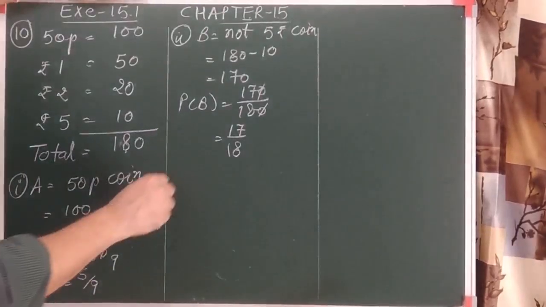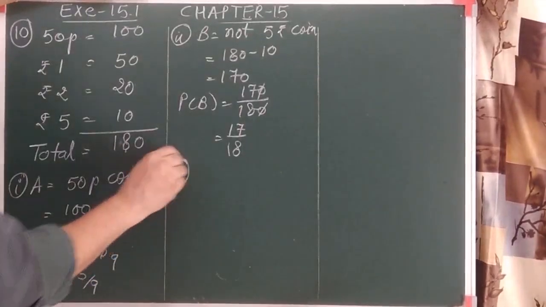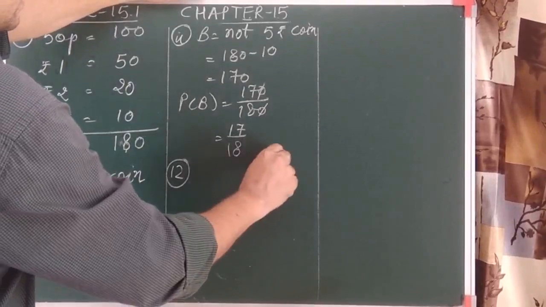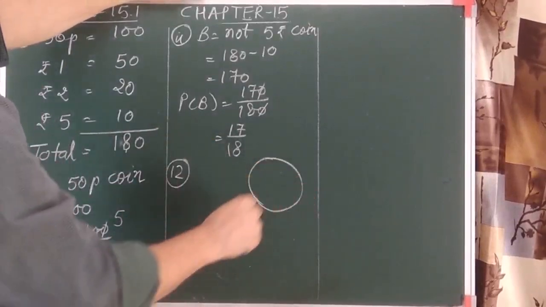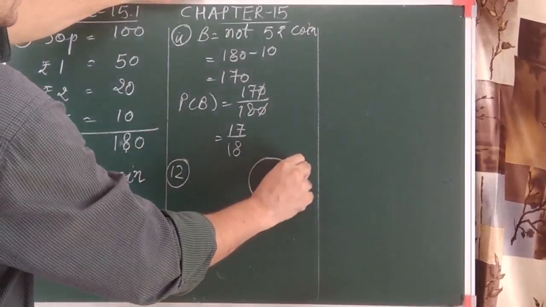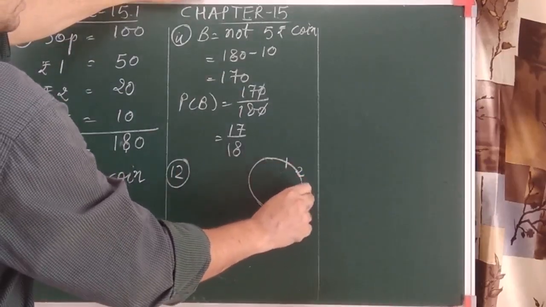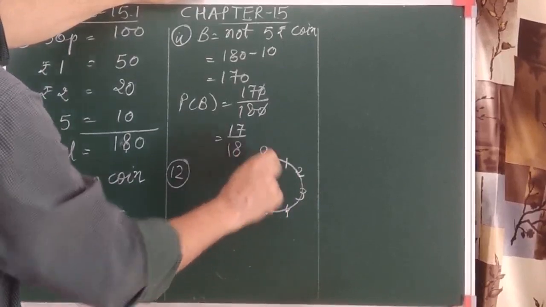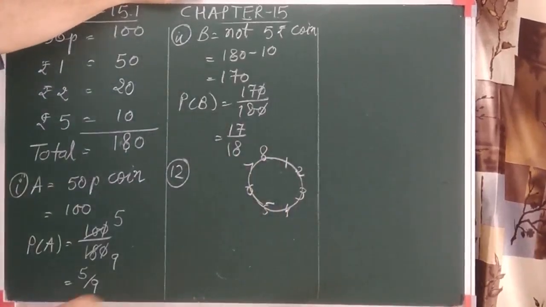That is question number 12. Here they have given one game, and here the numbers are given: 1, 2, 3, 4, 5, 6, 7 and 8. Okay, 8 numbers are given.